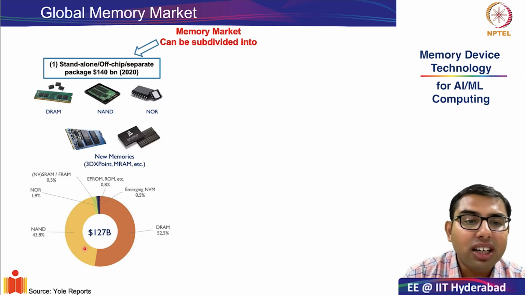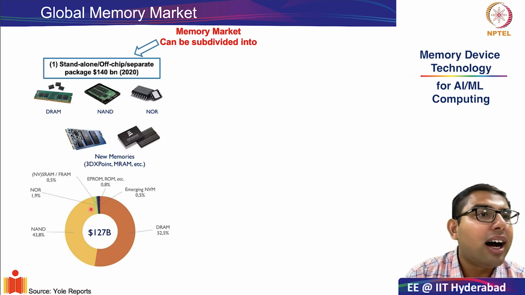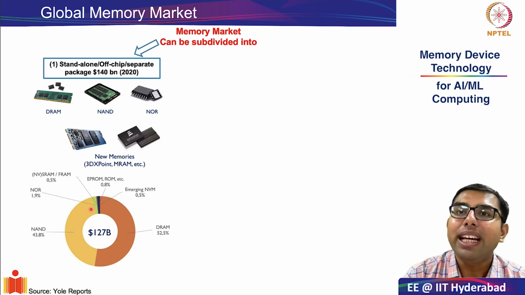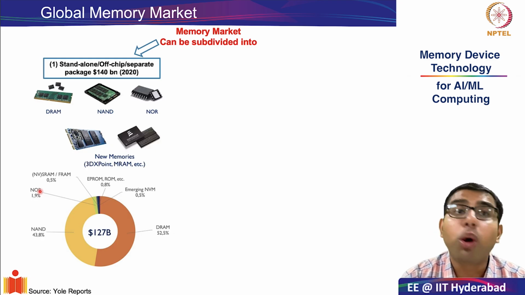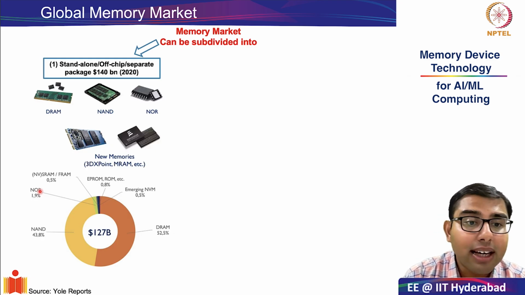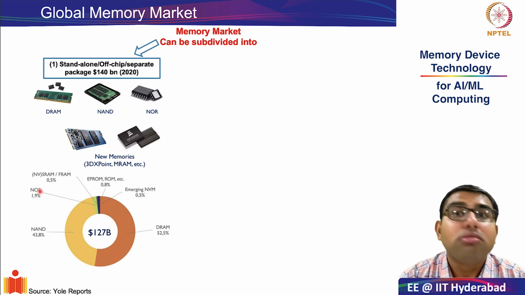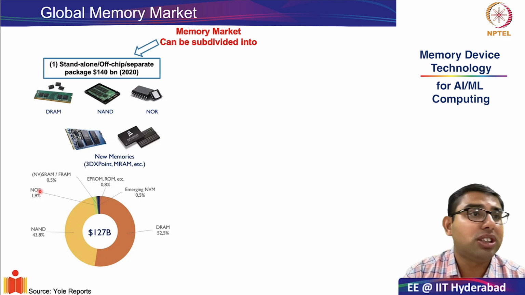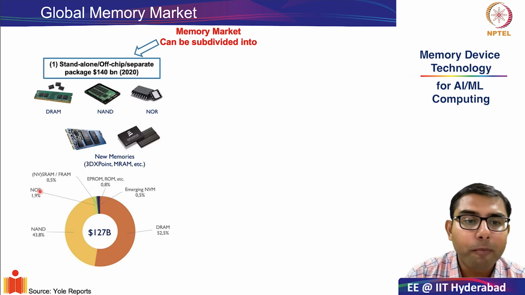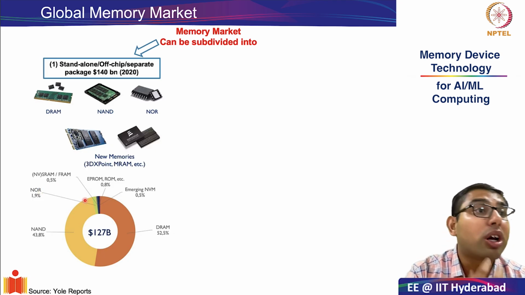What are the other small elements in the pie? One is NOR flash. We saw in our MacBook Pro breakdown that the capacity of NOR flash was only a few MBs, 8 MB, but it is also quite expensive.